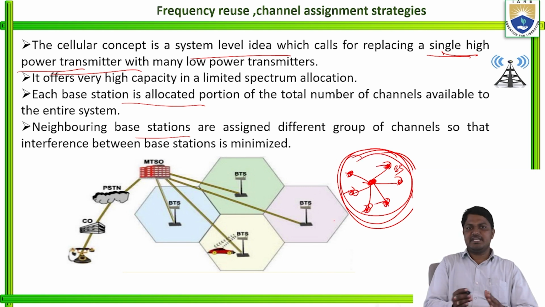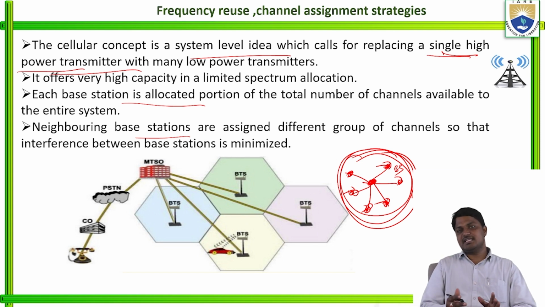Neighboring base stations are assigned different groups of channels. Why? To avoid interference between the base stations, we place different frequency channels, or different groups of channels, in neighboring base stations.